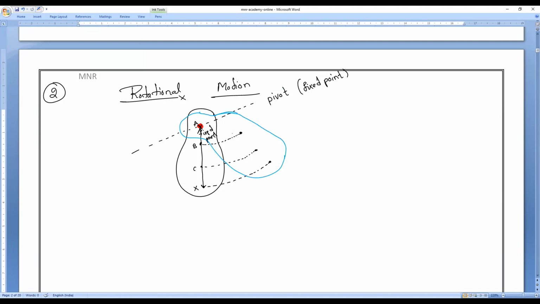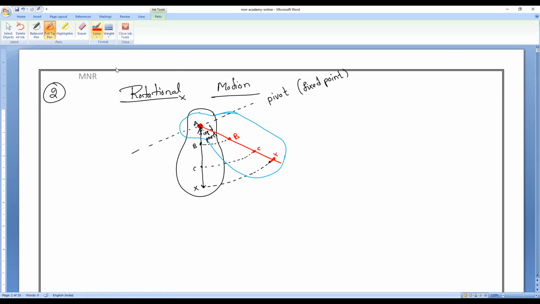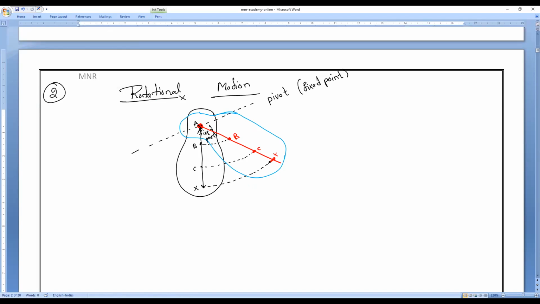Yes, sir. Now if you check from the fixed point, let me take this as the C point and this as the X point. Now I draw all these points from A. Okay, I will erase that and draw again. Now notice here: imagine this is the midpoint, the axis I have taken. Point B reached here, point C reached here, and point X also reached here. Now all of you observe, every particle is revolving around the fixed point. Will you all agree with me?